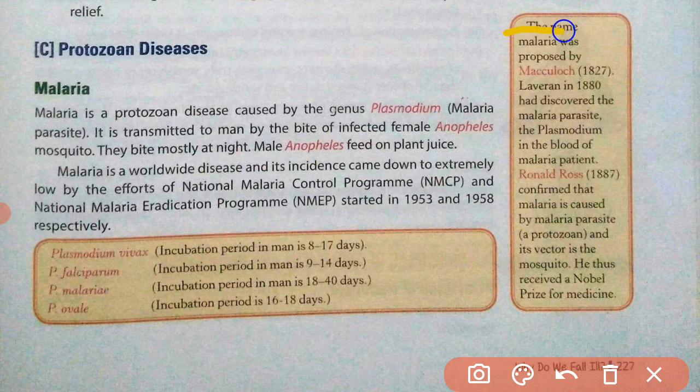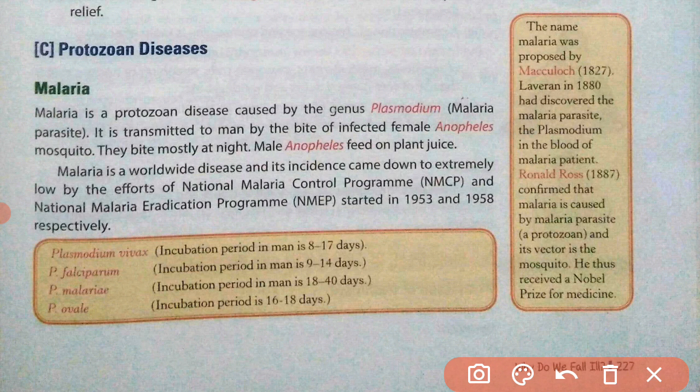The name malaria was proposed by Maculloch in 1827, and Laveran was a scientist who discovered the malaria parasite, that is Plasmodium. Laveran discovered that there is a protozoa whose name is Plasmodium.